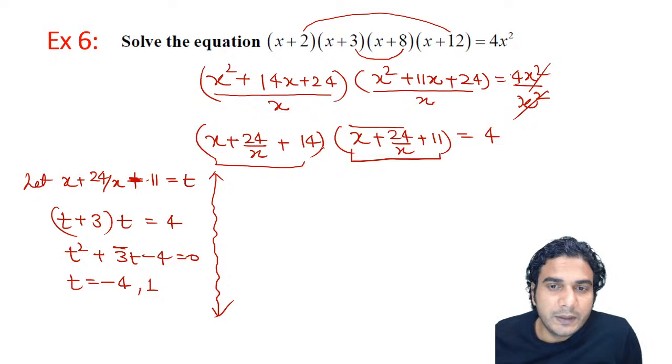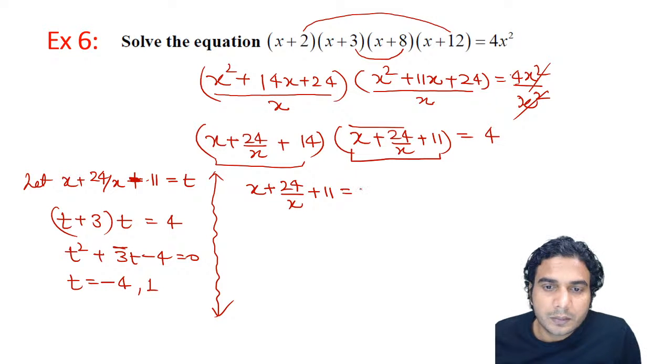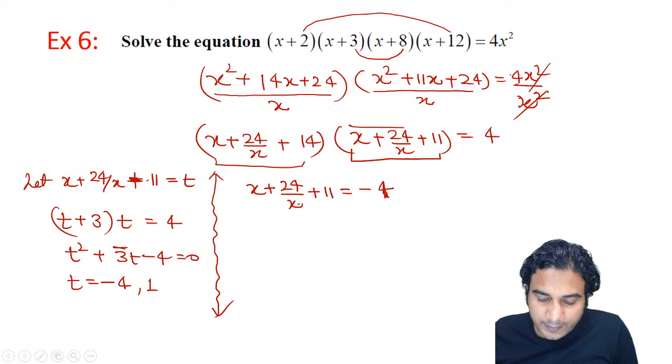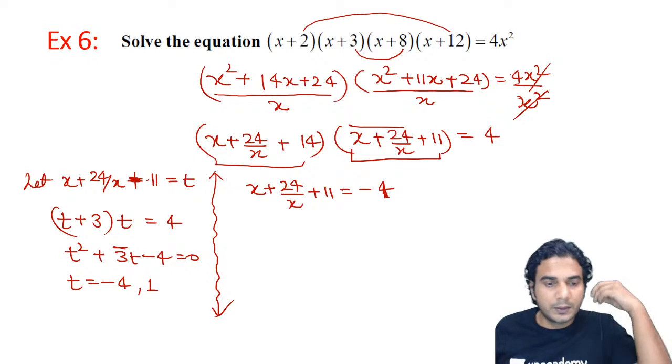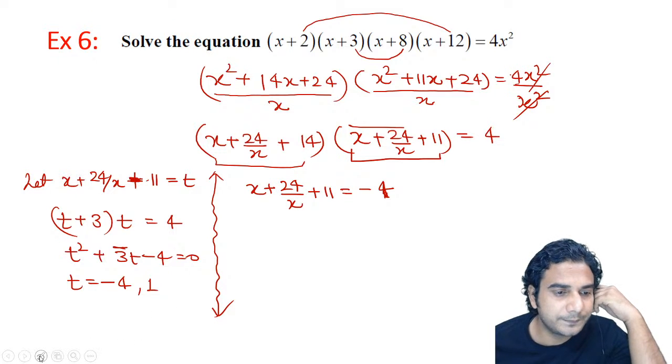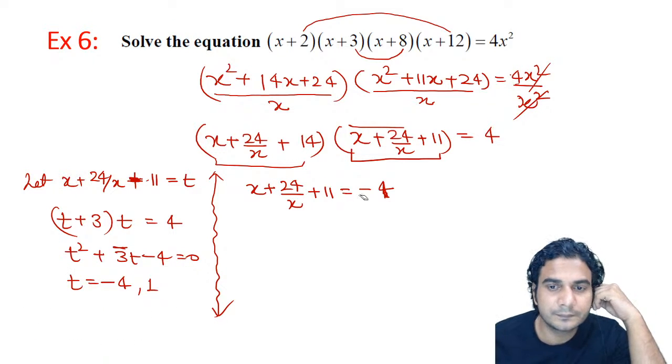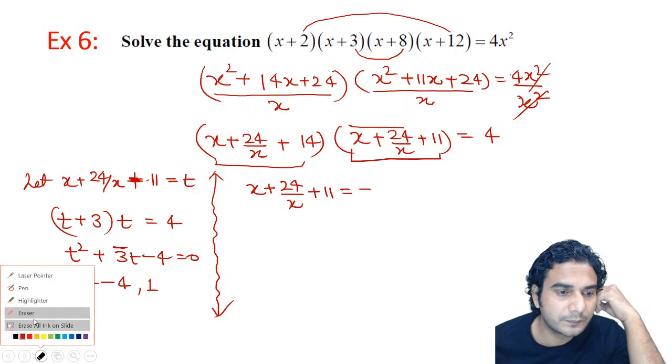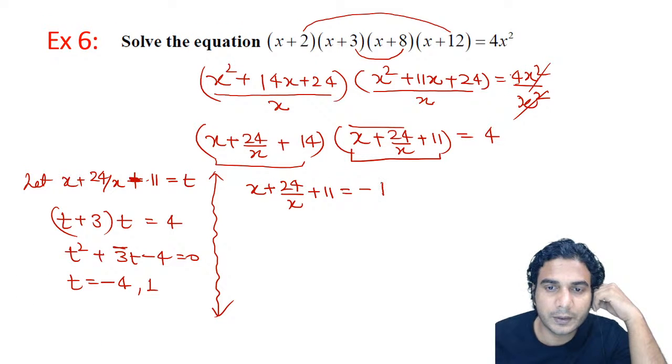Now let's put the values. x plus 24 upon x plus 11 is equal to minus 4. Okay, let's put this. So let's simplify this quadratic and then we can solve the other one also. This is minus 4 only, all right, minus 4. So multiplied by x, you'll get the quadratic.